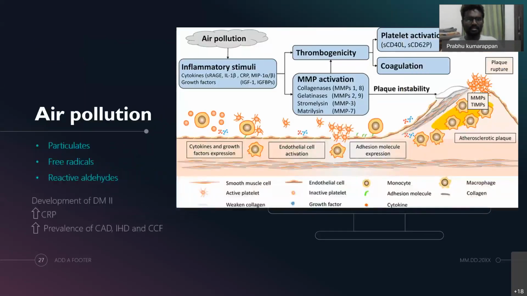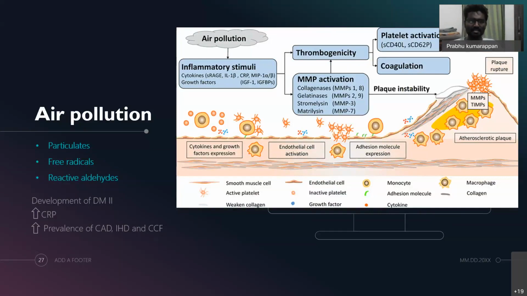And finally, air pollution. As we know, air pollution is due to automobiles and also industrial gas releases, and it can be in three forms: particulates, free radicals, and reactive aldehydes. In these three ways, they can affect our body. And we can see in this picture multiple ways.